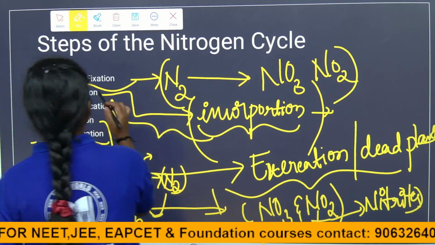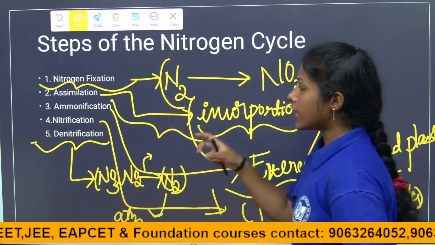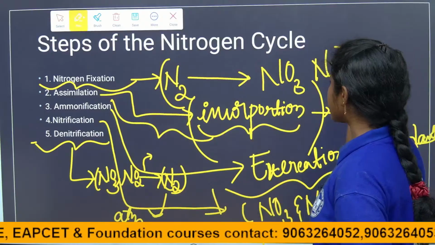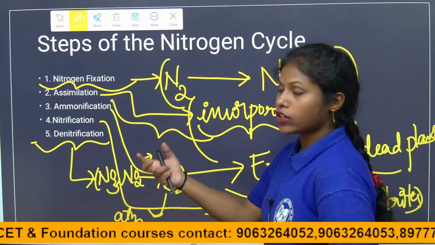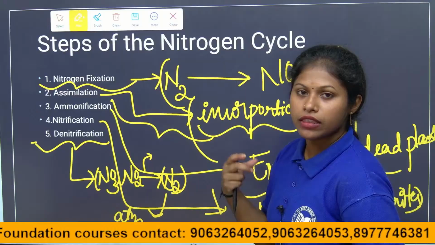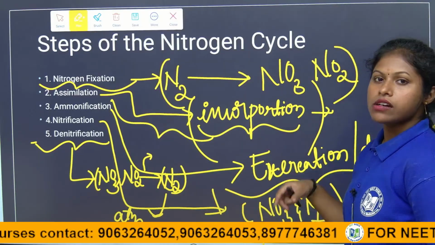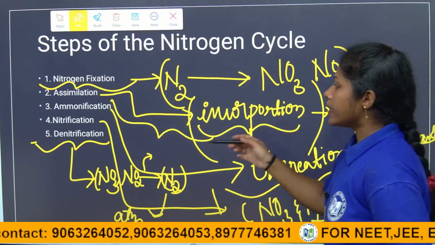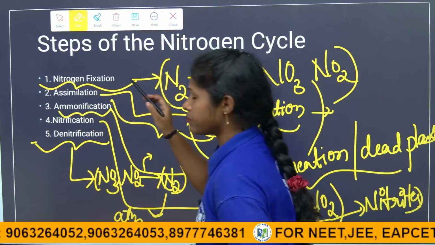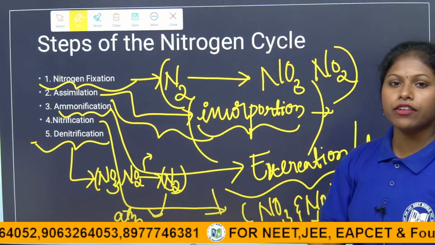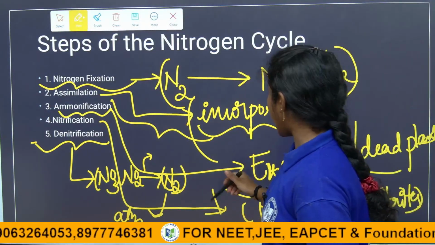In the first step, the nitrogen is converted into a utilizable form. Then in assimilation, the utilized form is incorporated in plants and animals. Coming to ammonification, to give back to the atmosphere, ammonification plays a key role.